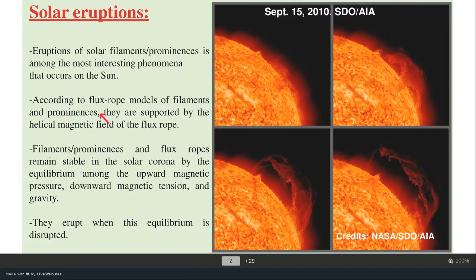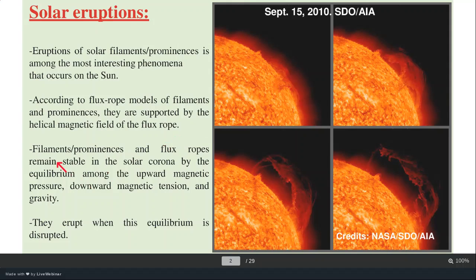Such solar filaments are supported by flux ropes, which are magnetic structures, and these hold the filamentary structures in the solar corona, so they remain in an equilibrium condition.